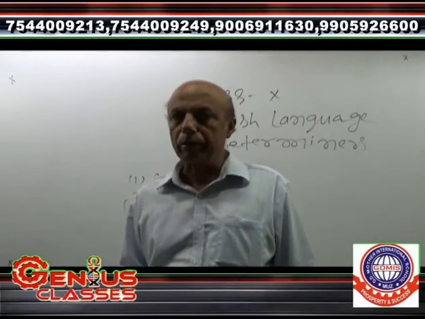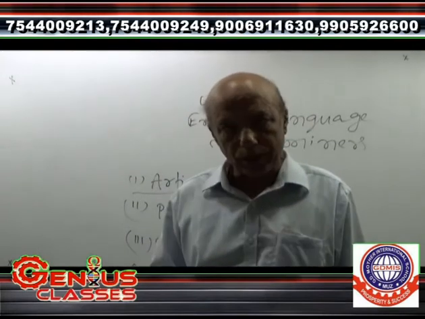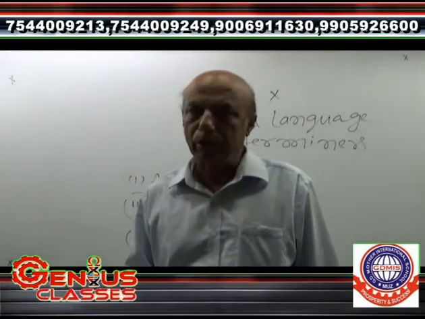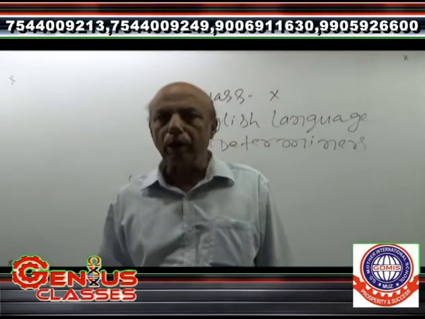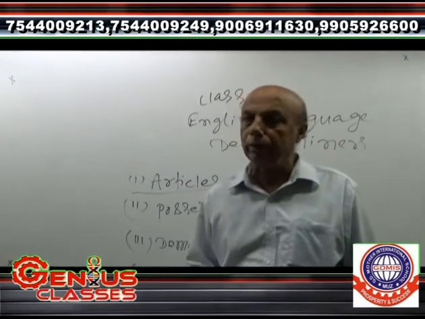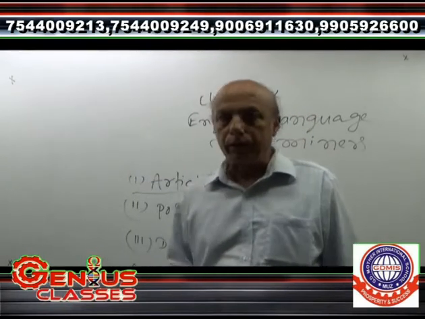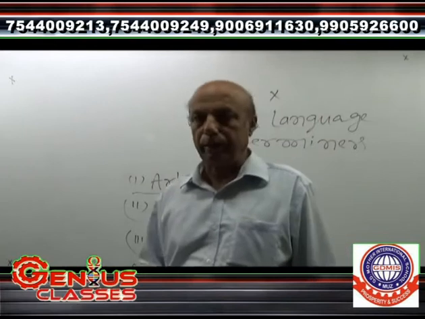A is used before a countable noun starting with a consonant and an is used before a countable noun starting with a vowel. As for example, a boy, a girl, a bench, a table, etc. An apple, an orange, an elephant, an egg, etc.